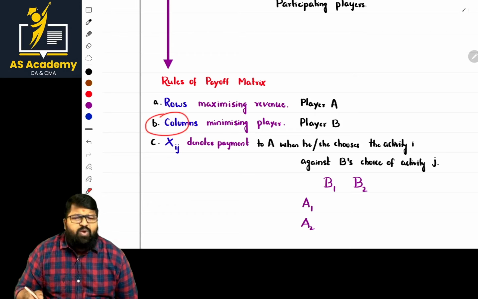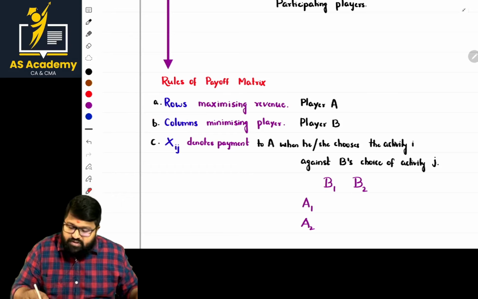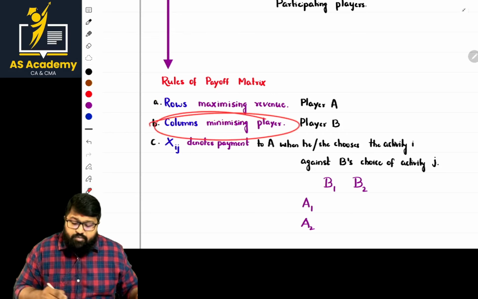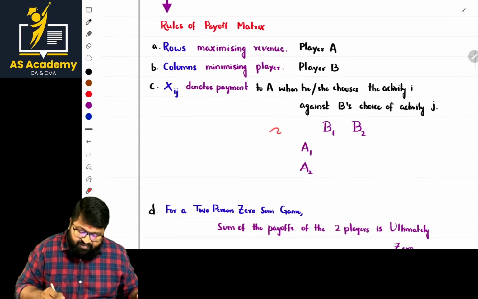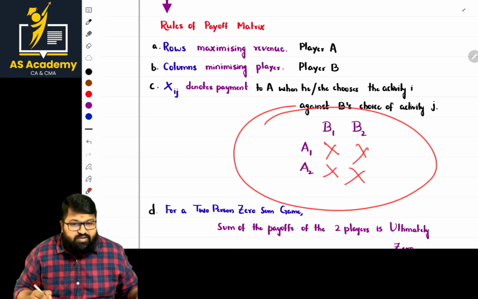Columns. What are the columns? Minimizing player. So who will be opting for this part? Sir, rows will be opted by the maximizing player and columns will be opted by the minimizing player. And sir, when you represent it in table format, these are some values. Okay, those are the payoffs.